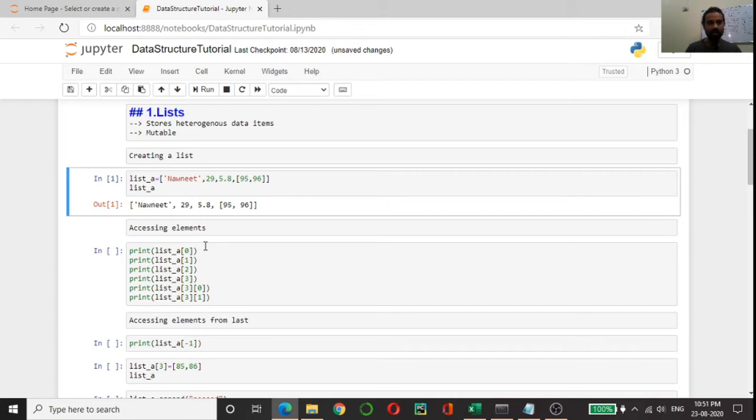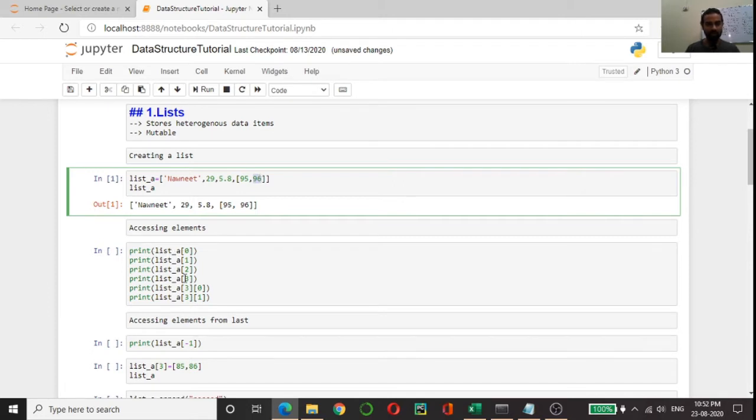As I have told you, you can access the elements of the list by their indexes. So Navneet will be on index 0, this will be on index 1, this will be on index 2 and this will be on index 3, and inside the index 3 this 95 will be on the index 0 of index 3 and this 96 will be on the index 1 of index 3. This is what I am trying to do here.